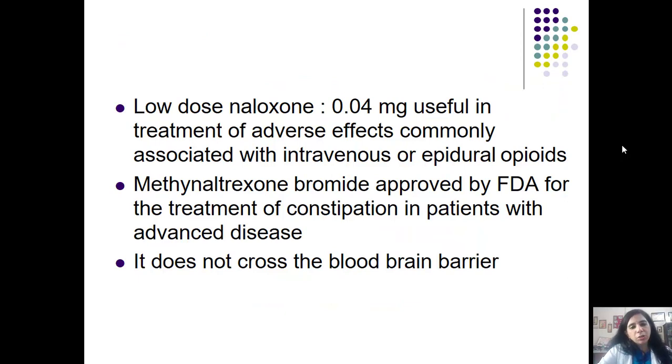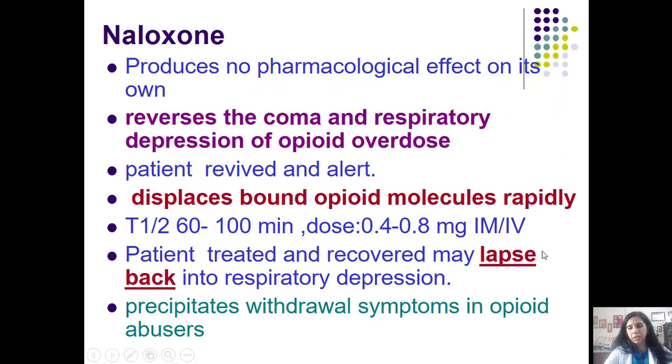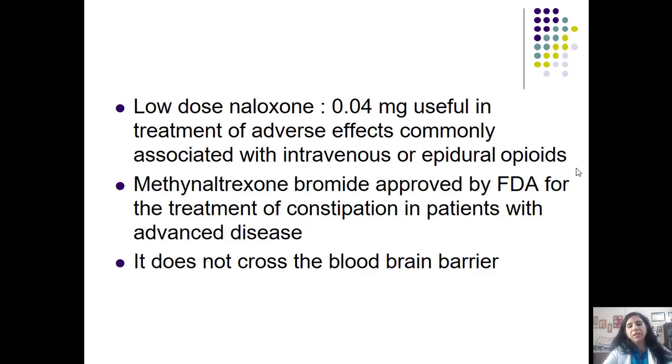We can also use naloxone orally. We are giving it intramuscularly or intravenously for overdosage, but we can give it orally to reverse the peripheral side effects of the opioids. Because you know, people who are taking opioids for pain relief will have various side effects associated with opioids, like constipation, to which tolerance does not develop. So low dose naltrexone, that is 0.04 milligram, is useful in treatment of adverse effects commonly associated with intravenous or epidural opioids. One of the opioid antagonists, which is methyl